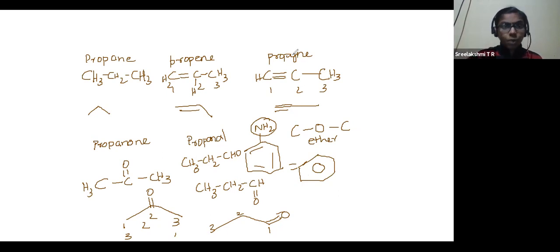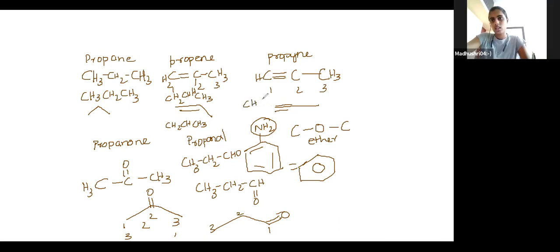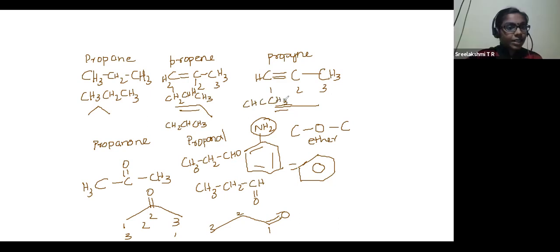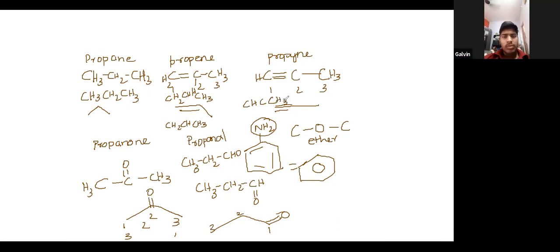Now, condensed structure. For propane, the condensed structure is CH3, CH2, CH3. You are not showing any bonds, you are simply writing it. For propene, it is CH2, CH, CH3. It is understood that between these two there is a double bond, and between these there is only a single bond. Exactly, in the propene's case, got the idea? This is how we are showing it.